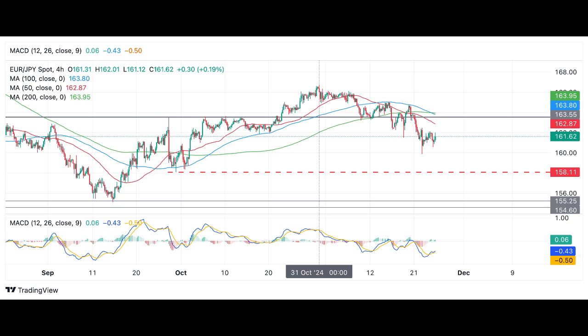In conclusion, the euro to Japanese yen pair faces downside risks due to a combination of global risk aversion, Eurozone economic concerns, and potential monetary easing by the ECB. However, a short-term rebound is possible, especially if the pair pulls back to the 161.60 support level. Investors should closely monitor global economic developments, central bank policies, and market sentiment to gauge the future direction of the euro to Japanese yen pair.